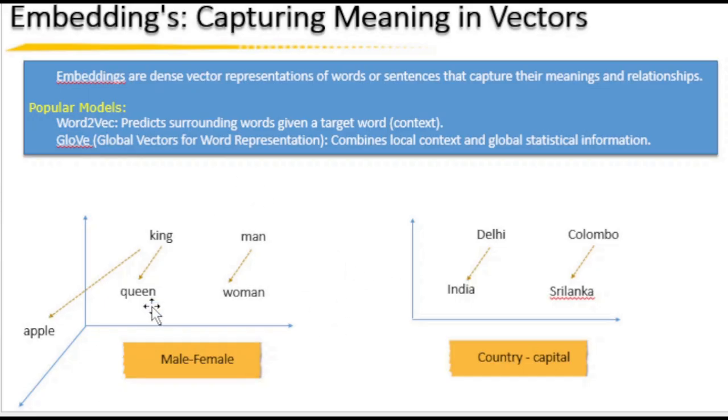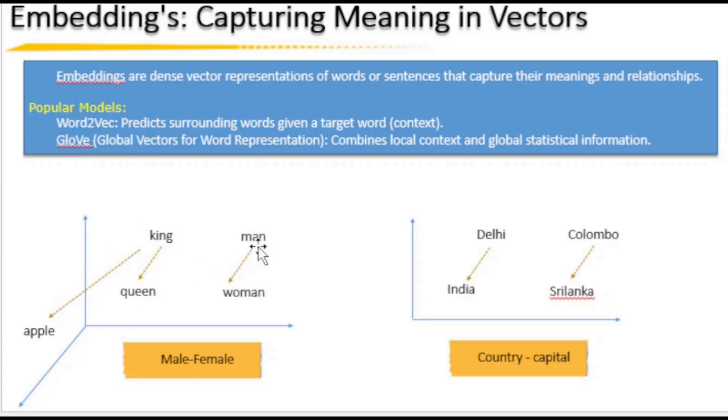Let's talk about embeddings, a more advanced technique that represents words in dense vector space, capturing their meaning and relationship to other words. Unlike BOW or TF-IDF, which treats words and sentences independently, common algorithms used for embeddings are Word2Vec or GloVe, which identify semantic similarities between words and sentences.